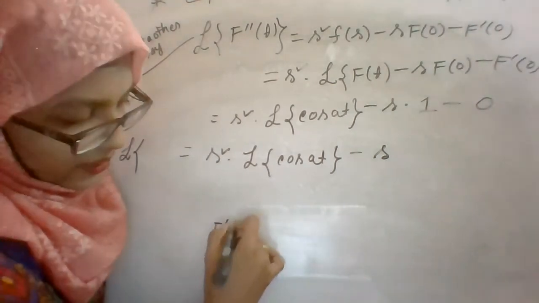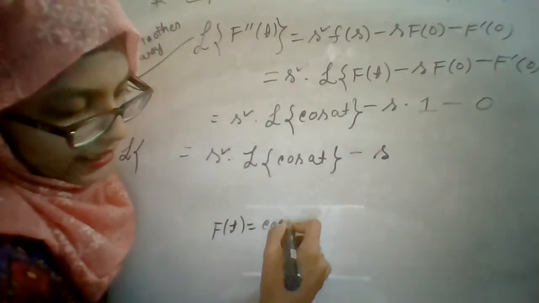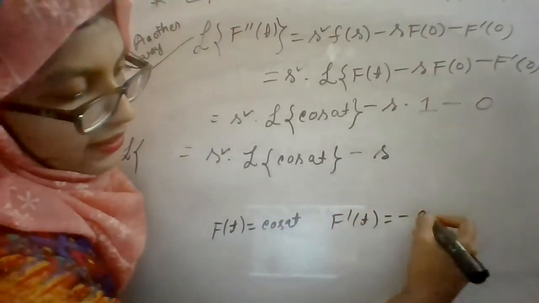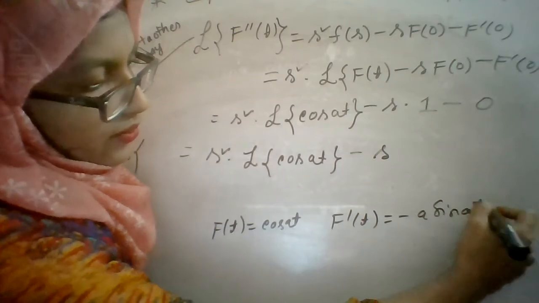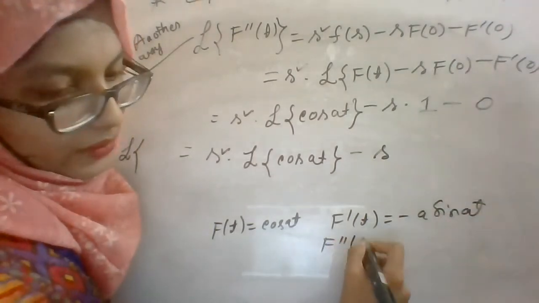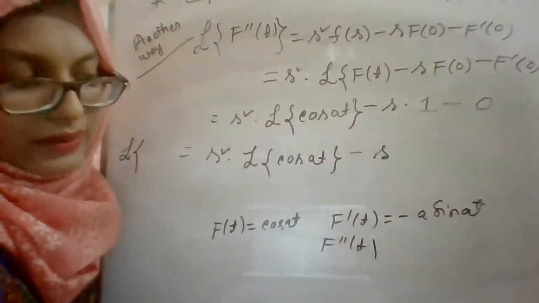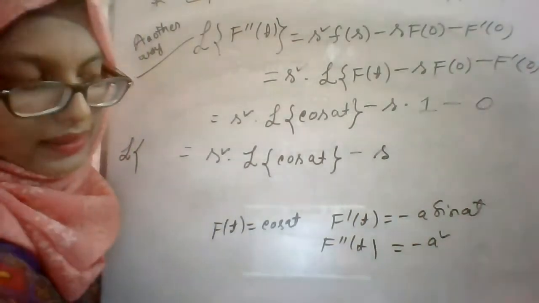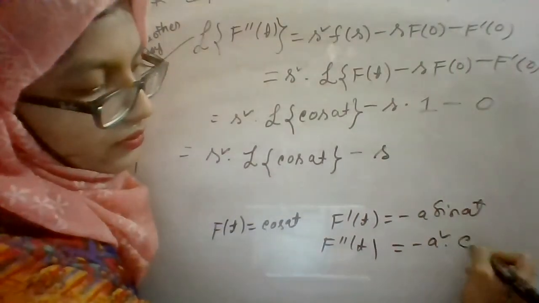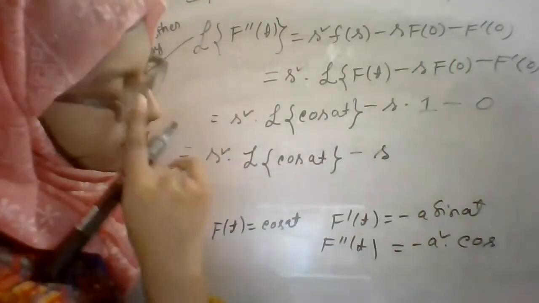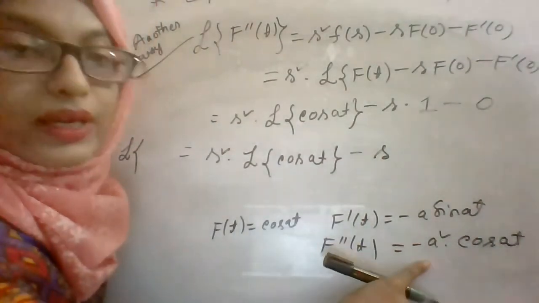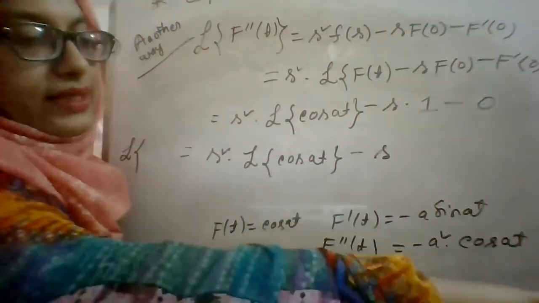If f of t is equal to cos at, then f prime t is equal to minus a sin at. So what will be the result for f double prime t? It will be minus a square into cos at. So for f double prime t, we can write minus a square cos at.